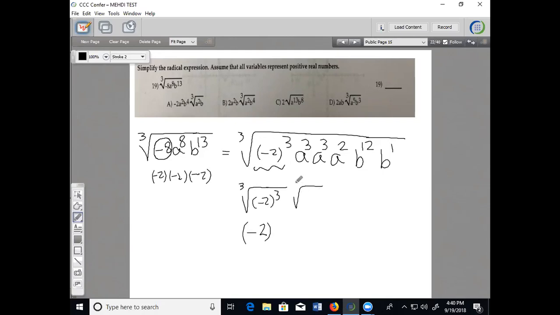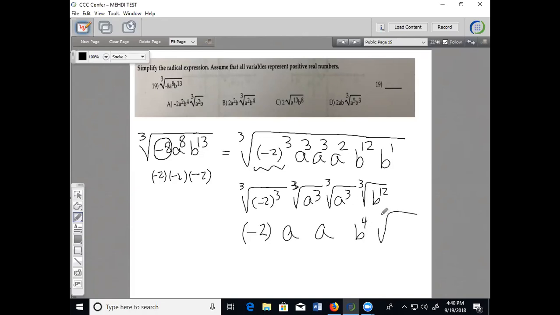This one here would be cube root of a cubed. That would be just a. As long as you have 3 of a kind, you can move it out from the radical. This one would be just a. B to the power of 12 would be b to the power of, really is 12 divided by 3, which is 4.